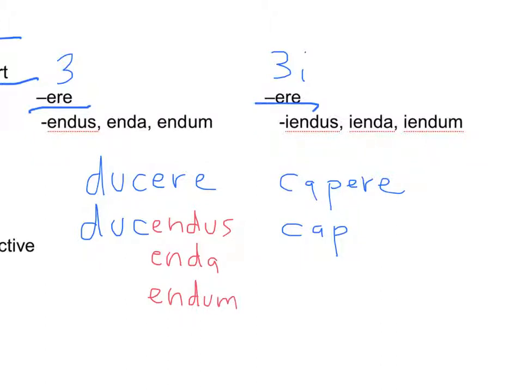And for the third I conjugation, you'd add iendus, ienda. That's why it's called the third I conjugation, because it has the extra I in there.